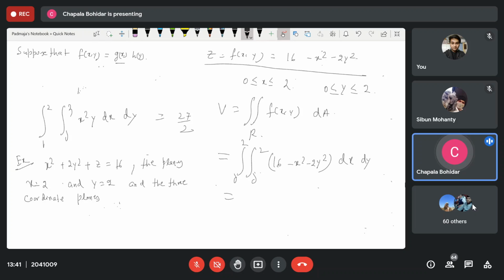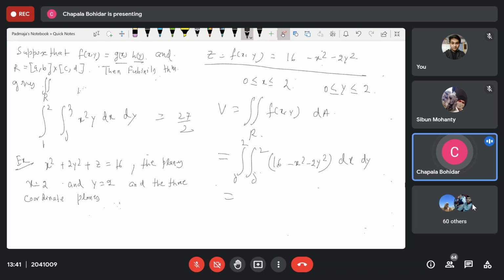If it is a multiple of these two variables given to you, and the rectangle R is equal to [a, b] cross [c, d], then Fubini's theorem gives